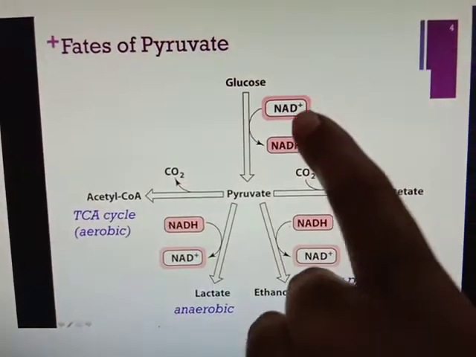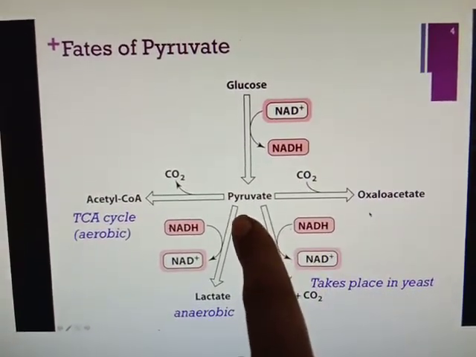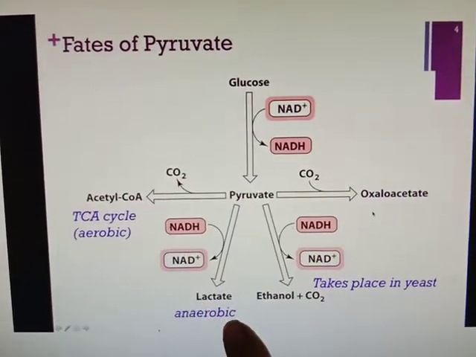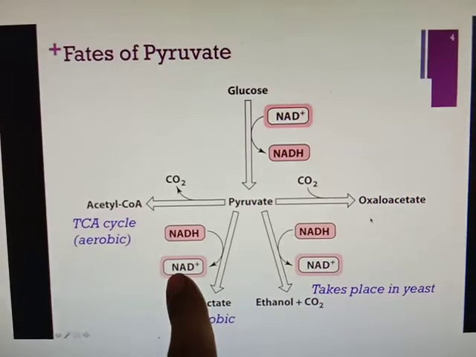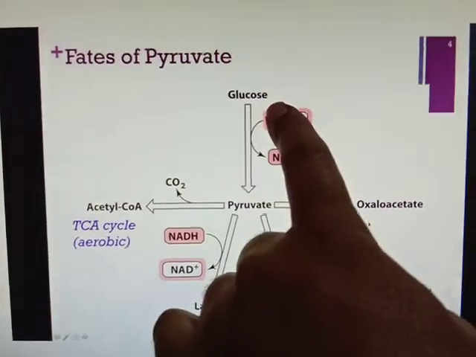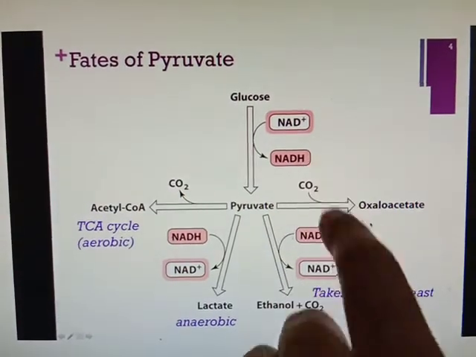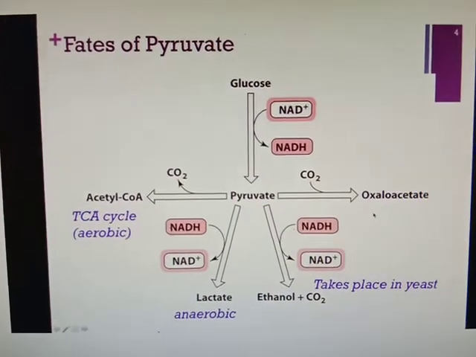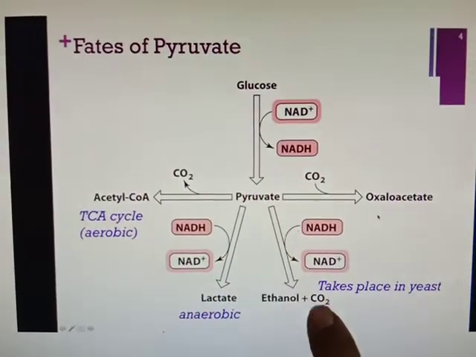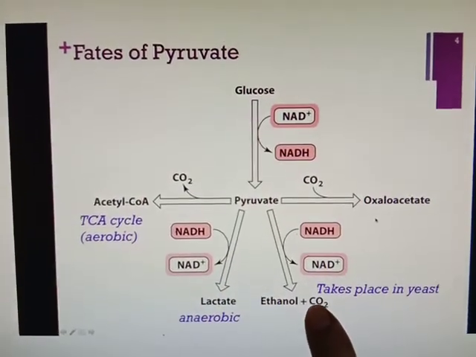The NADH formed in low oxygen conditions is utilized for lactate formation, and the NAD formed from the NADH is used again to continue glycolysis. In the third pathway, alcohol fermentation, pyruvate is converted into ethanol and CO2.